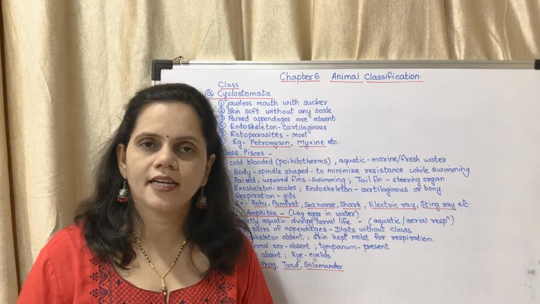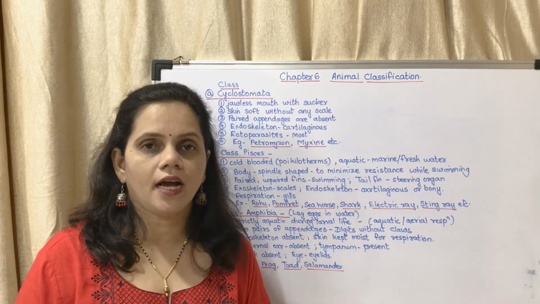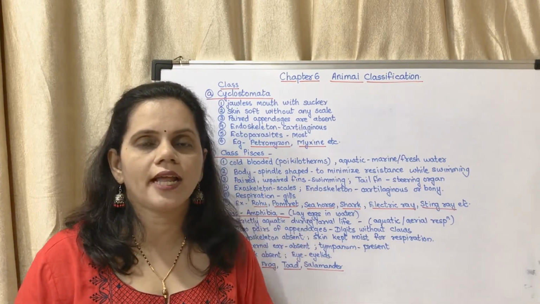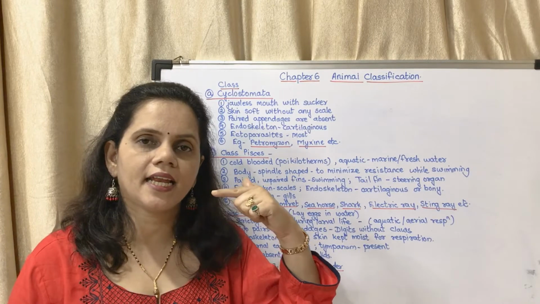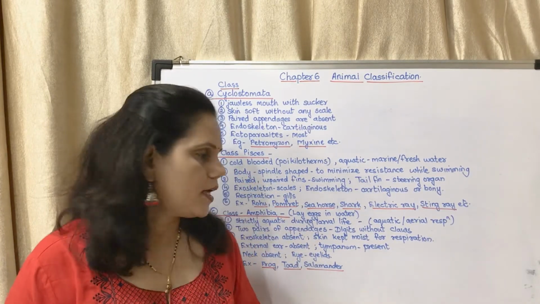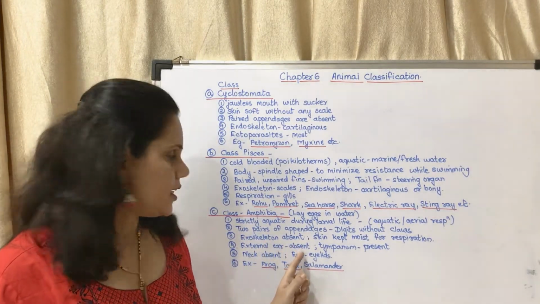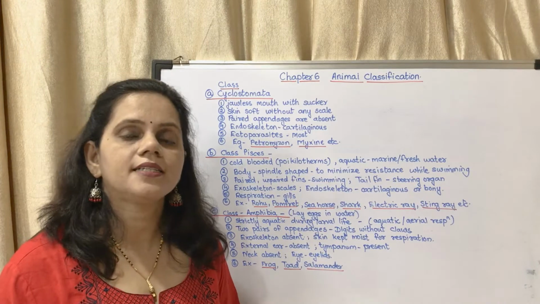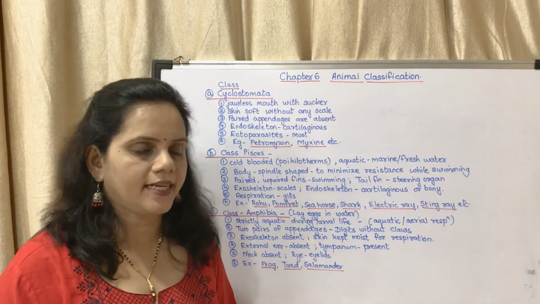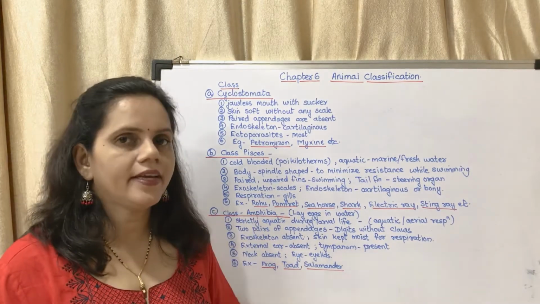Last year you studied the structure of the human ear. The external ear is the pinna, the outer part. Inside there is a canal, and there is an ear drum which is called tympanum. In case of these organs, the external ear is absent, but the tympanum, that is the ear drum, is present. The neck is absent. The eyes have eyelids.